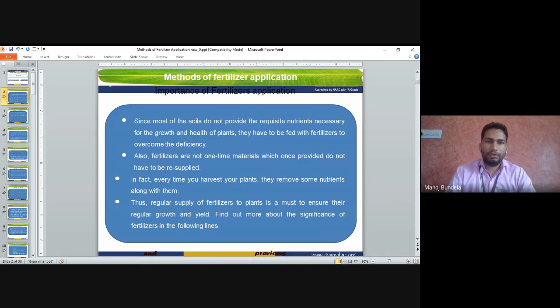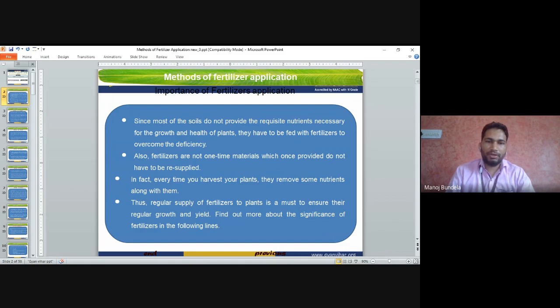We already know that the soil does not provide all the nutrients required for the growth and development of the plants. So we have to apply fertilizer artificially to overcome the deficiency of that particular nutrient in the soil. Also, fertilizers are not one-time materials, which once provided do not have to be resupplied.